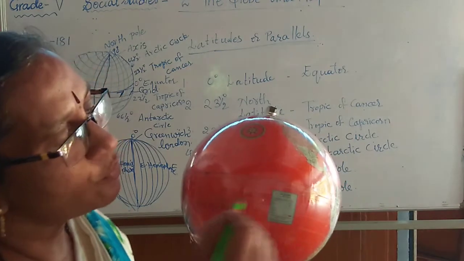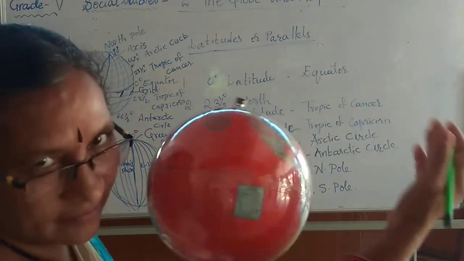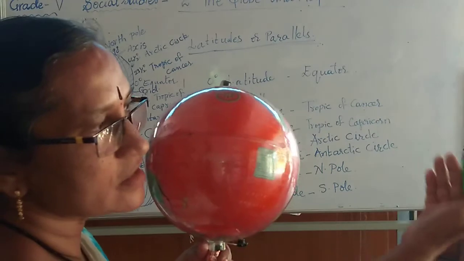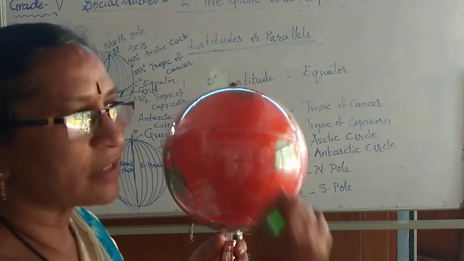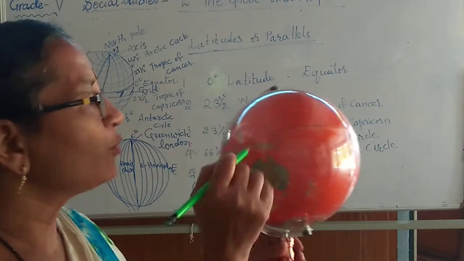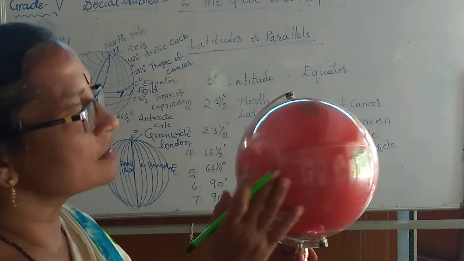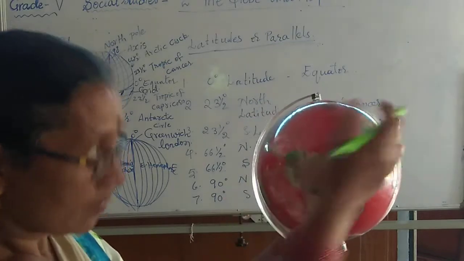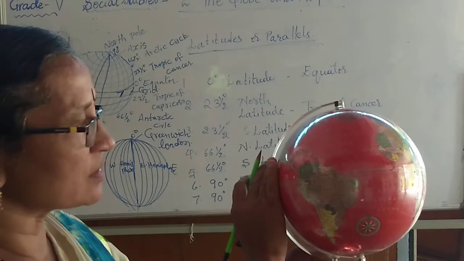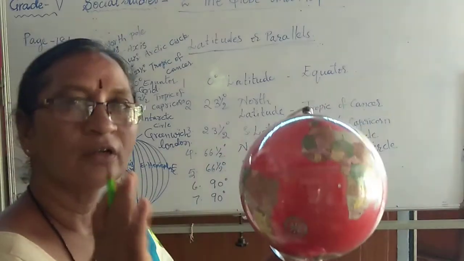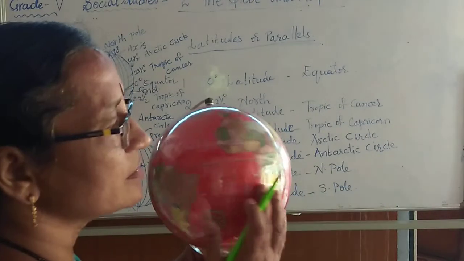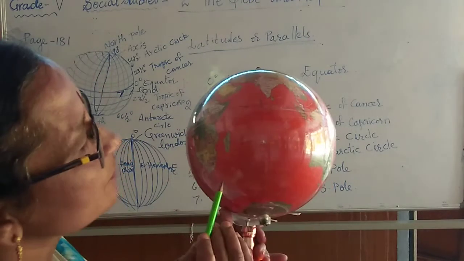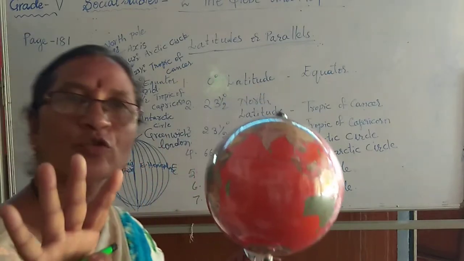When we move eastward from the 0 degree longitude, 4 minutes is added. When you move to the west side, 4 minutes is deducted, meaning minus. To cross one longitude, it takes 4 minutes.